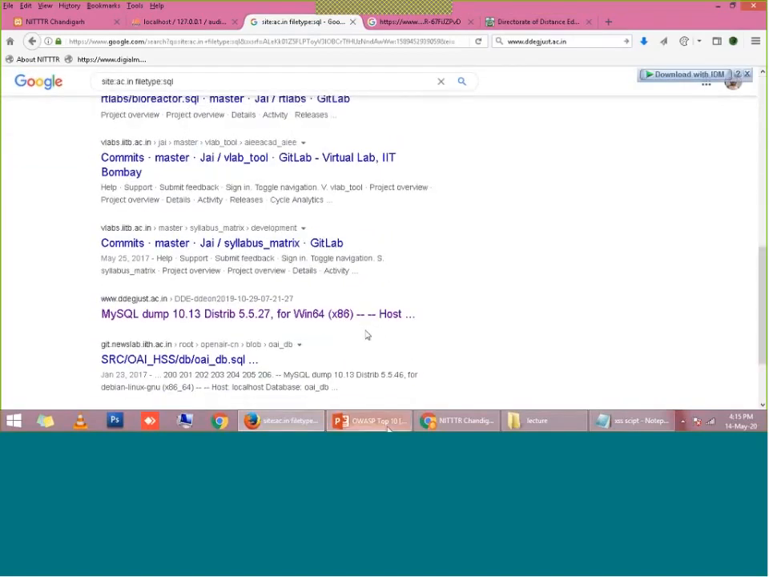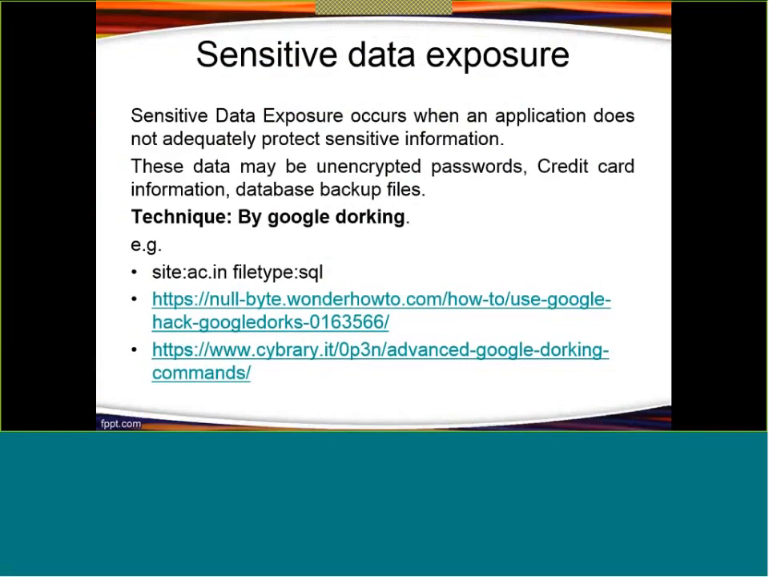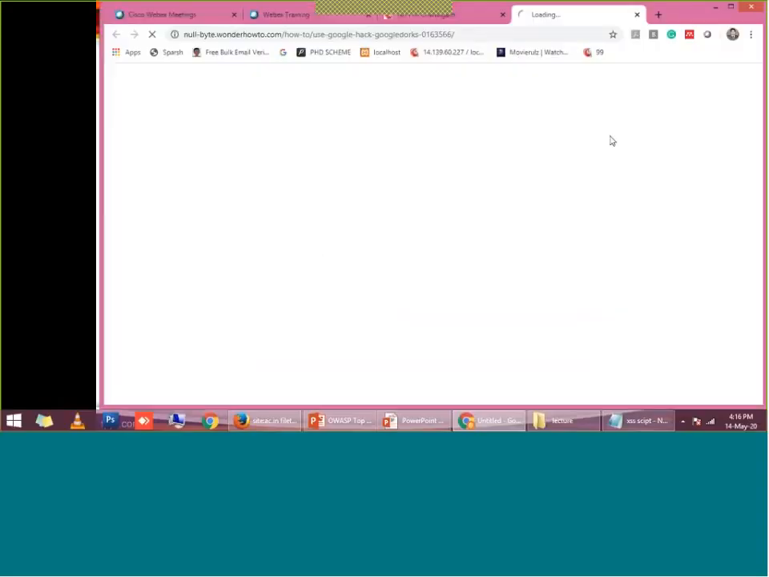So now you can understand how risky it is to have this backup file on our server, right? This is the one command I have shown you. There is a list of Google Dorking commands, right? You can find this type of command on this link. I will provide this complete PPT to you, and you can find this list of Google Dorking commands on this website. I have searched for only one, but you can find many more. How to use Google to hack, and it will show you the complete list of Google Dorking commands.